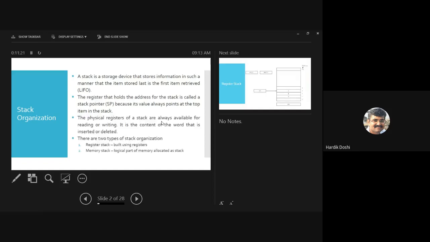There are two types of stack organization. One is register stack, built using registers, and second is memory stack, logical part of memory allocated.